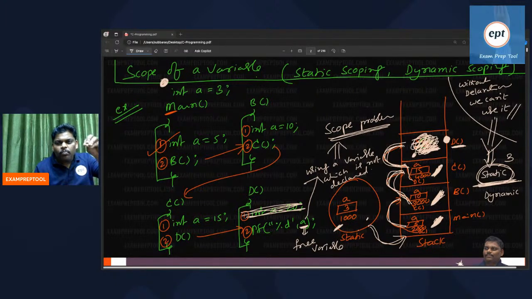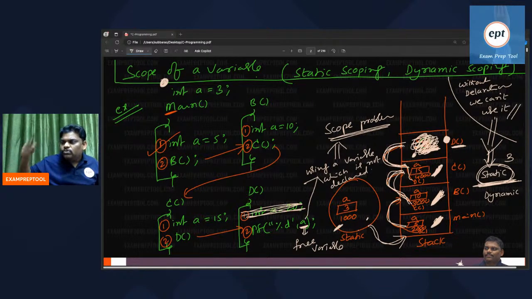Now, but one thing is true. Listen everyone now. Scope problem is a problem: without declaration, you cannot use it. Unfortunately it happened; instead of giving an error, please give some direction. Don't give an error for everything. Unfortunately, as a programmer, I have written a little bit wrong program. Don't punish me blindly. Sir, without declaration, how can you use it? Okay, it is my mistake. Don't punish me blindly by giving an error. It is not a good idea. If you do that, no one will use your compiler. The compiler is giving an error every time. It is not a good idea. Whenever a user unknowingly makes some mistake, instead of punishing, please give some possibilities.